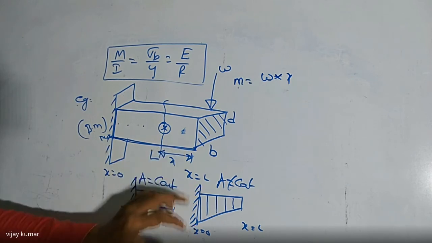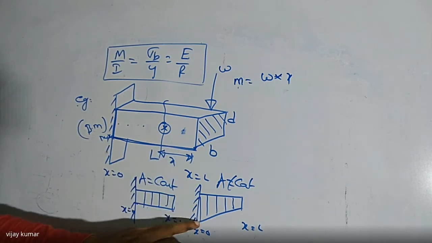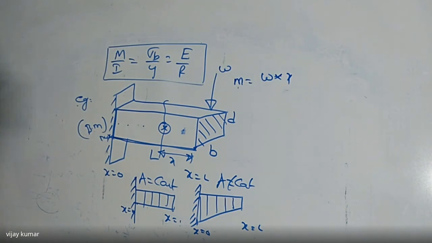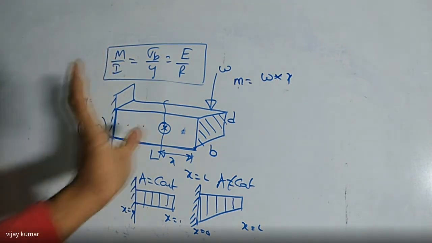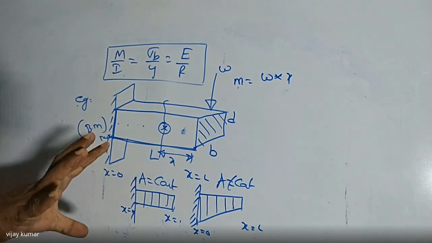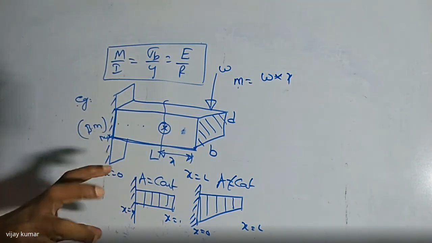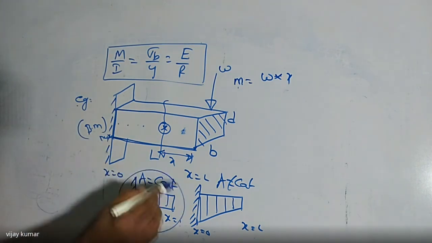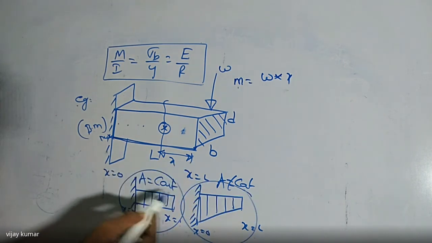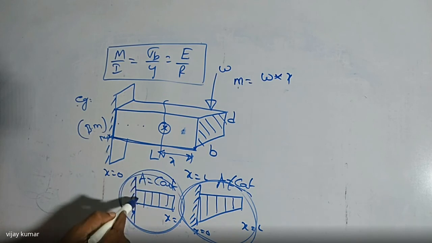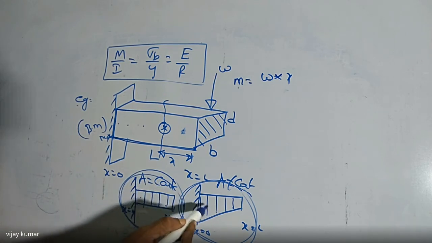So if you see the diagram, I'm increasing the material here to increase the strength of the beam, so that where the failure occurs, or where the stress is maximum, at that point the material is going to fail. So where the stress is maximum, at that point we are going to provide more material, then the material never goes to fail. If you compare these two beams, this beam is stronger than this one. This is uniform cross section, this is varying cross section.